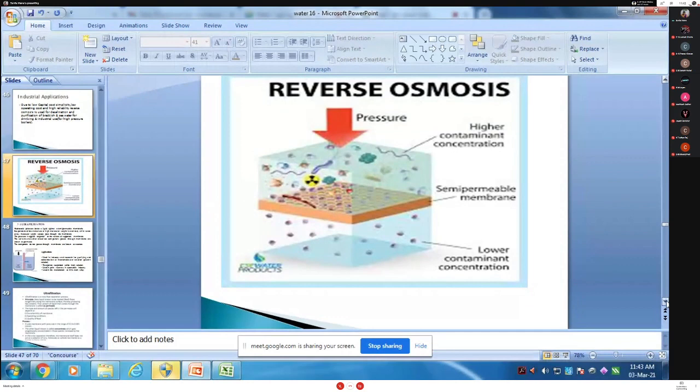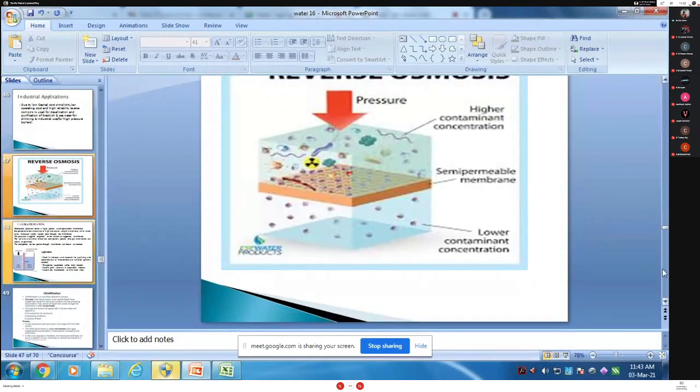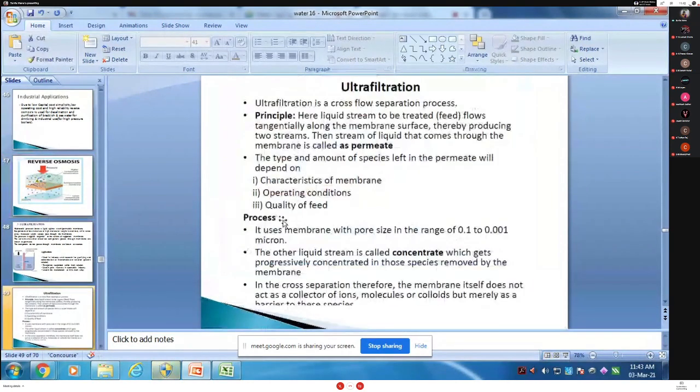A very small point is this. Then the second one is called ultrafiltration. Third one, sorry. The third one is ultrafiltration. Read it out carefully. Ultrafiltration is a cross flow separation. So what is the principle of ultrafiltration?